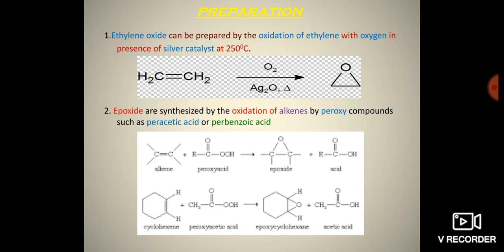In the first structure, you notice that alkene plus peroxy acid gives the formation of epoxide, and an acid is obtained as a byproduct. For example, we use cyclohexene and react it with peroxyacetic acid. The oxidation takes place to form epoxy cyclohexane with the formation of acetic acid. So these are the two methods.